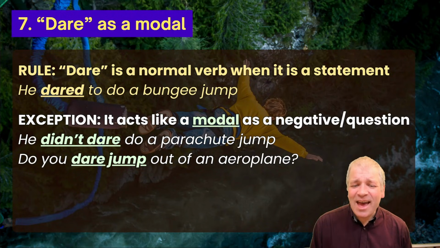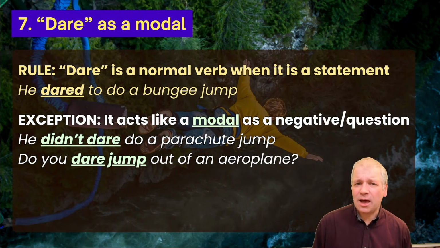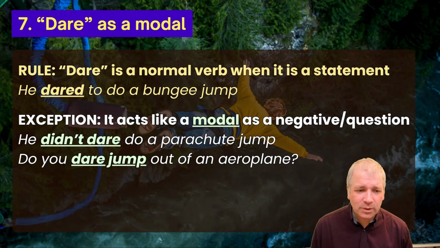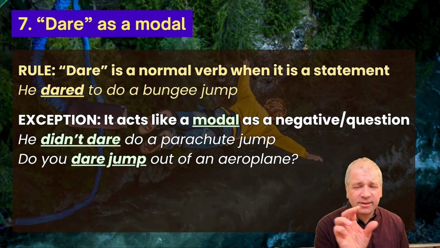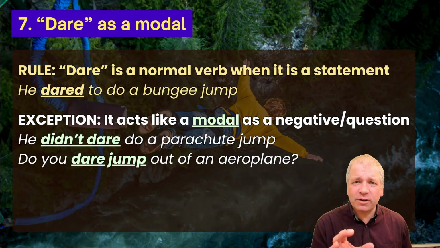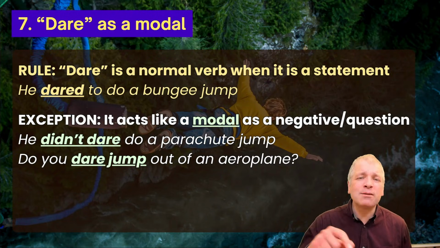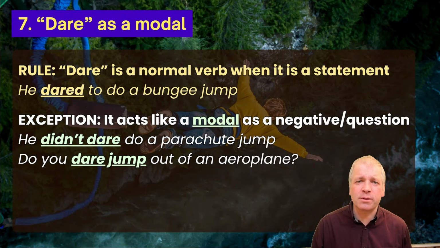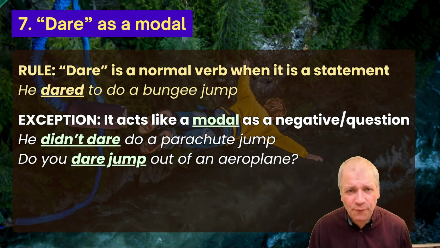He didn't dare do a parachute jump. Do you dare jump out of an aeroplane? Notice here that dare is not followed by to. He didn't dare do a parachute jump. So here dare is following the qualities of a modal verb. It's modifying the verb afterwards. We don't have to after it.